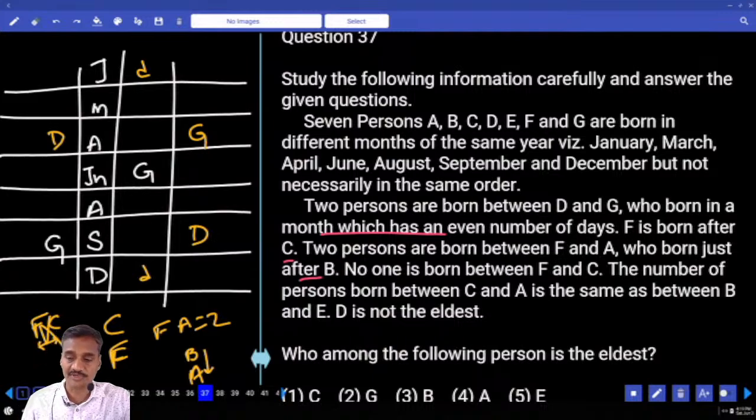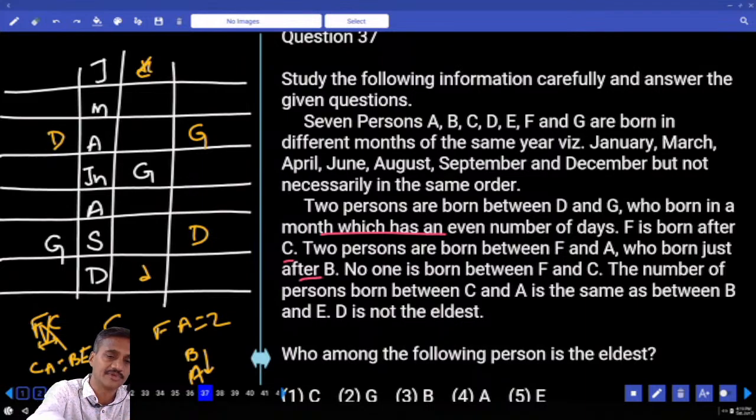Number of persons between C and A is the same as between B and E. D is not the eldest. As D cannot be the eldest, D cannot be here. Hence, where should this D be? D must be in the month of December. This is the information we have. Then between F and A there must be exactly 2 persons, and C and A, B and A.